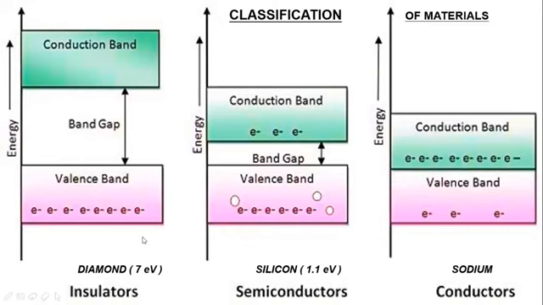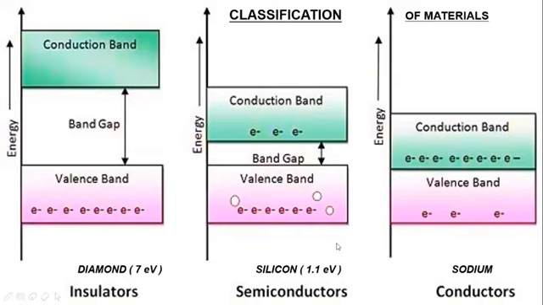Next we have taken the semiconductor silicon. In silicon, at 0 Kelvin, the electrons from the valence band cannot go over to the conduction band. The electrons cannot cross over to the conduction band. So the semiconductor will act as an insulator at 0 Kelvin. But when you increase the temperature, for example, to 300 Kelvin or 27 degrees Celsius, some electrons go to the conduction band because the band gap is very small. It is 1.1 electron volt.